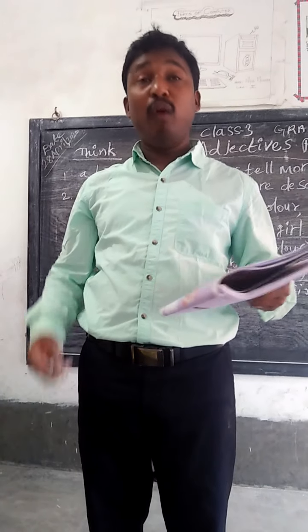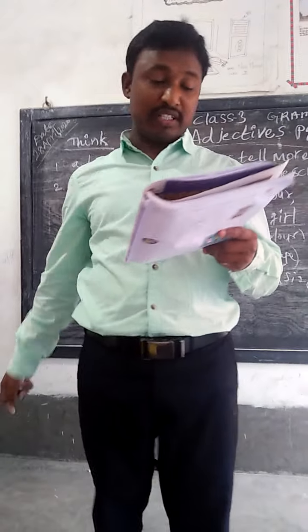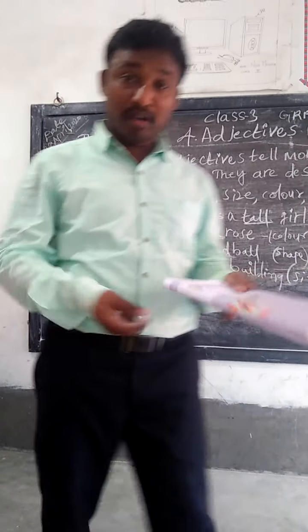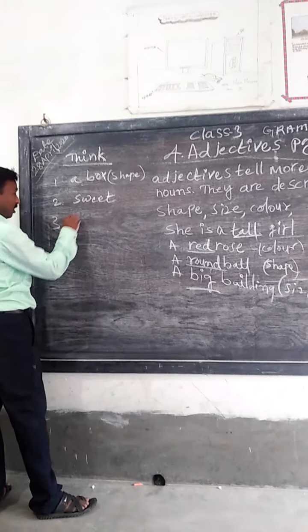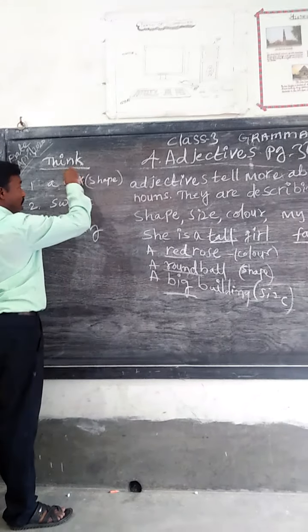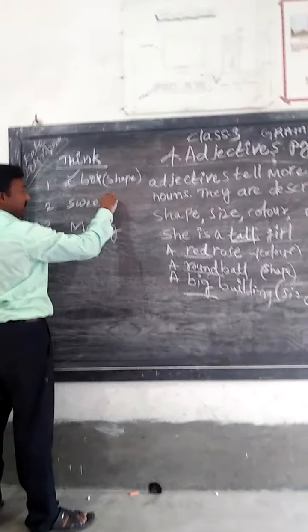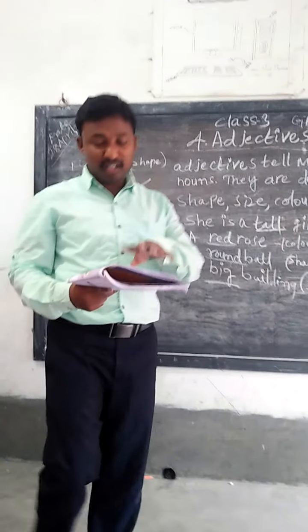How many people will be there? Will be there. It is future tense. Okay, there will be many people. Many, you write: many. There will be many people. So many. So one is box, a, sweet and many. You can fill it in your book.